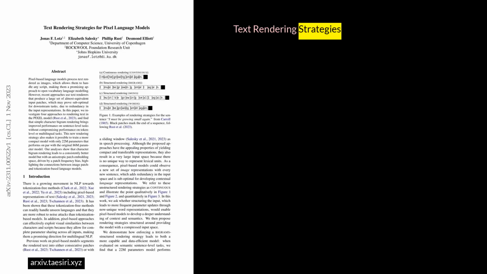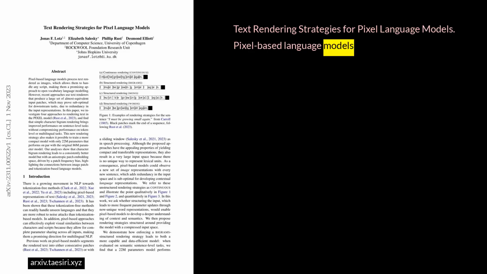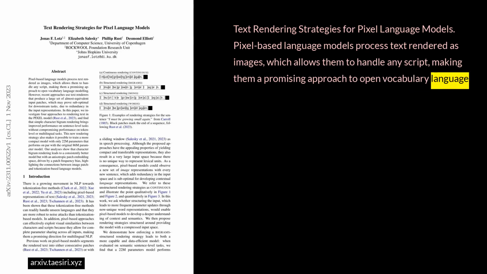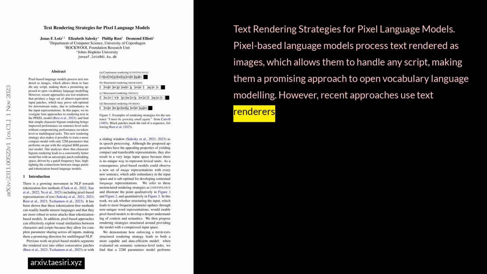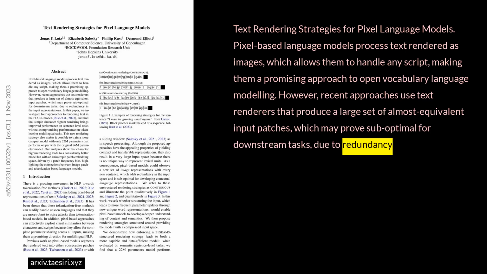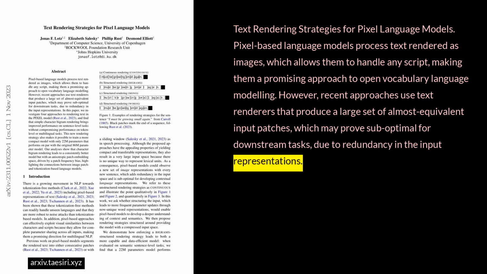Text rendering strategies for pixel language models. Pixel-based language models process text rendered as images, which allows them to handle any script, making them a promising approach to open vocabulary language modeling. However, recent approaches use text renderers that produce a large set of almost equivalent input patches, which may prove suboptimal for downstream tasks due to redundancy in the input representations.